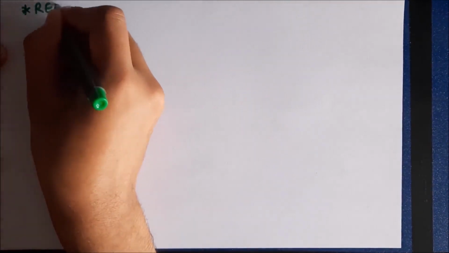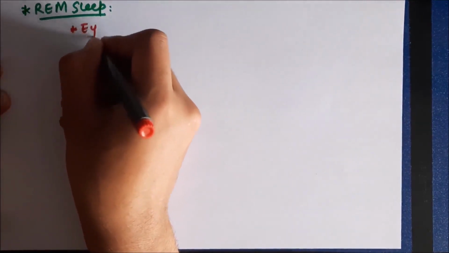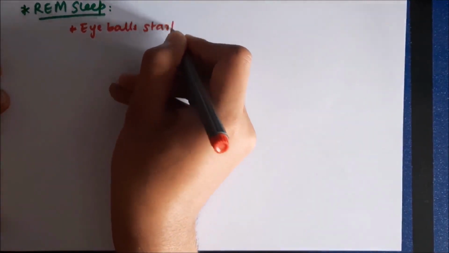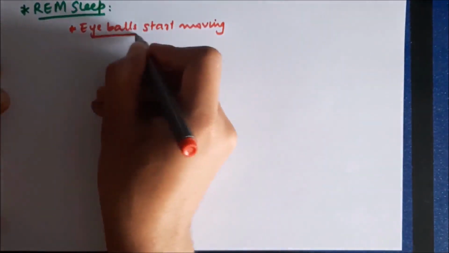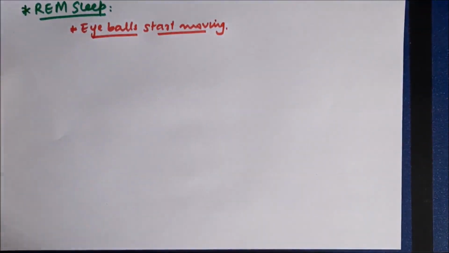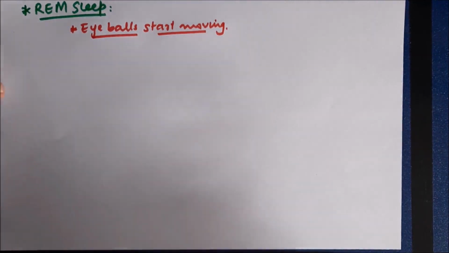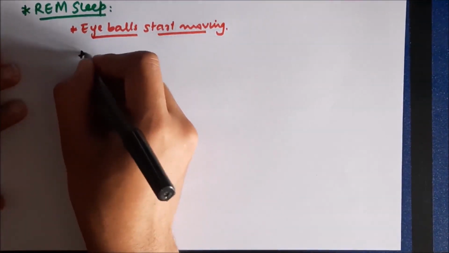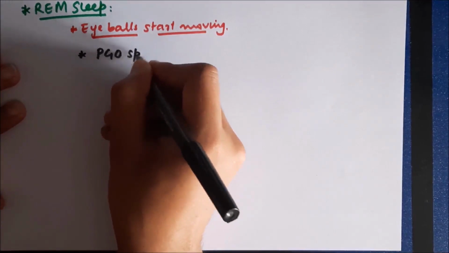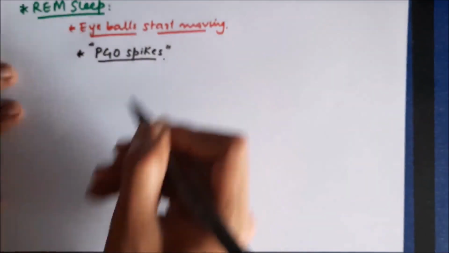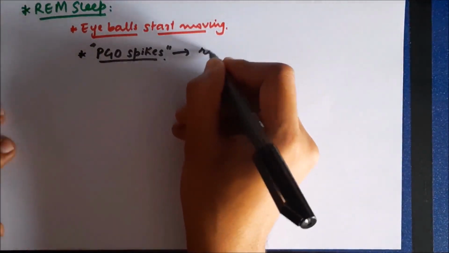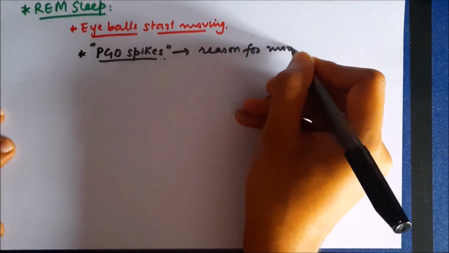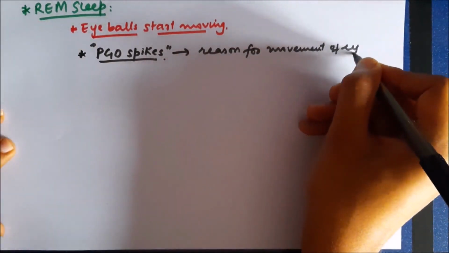Now let us discuss rapid eye movement sleep in detail. REM sleep is called rapid eye movement sleep because during this stage there is rapid movement of eyeballs. This leads us to a very important question: why is there rapid movement of eyeballs? Why do the eyeballs suddenly start moving? The answer is that the eyeballs start moving because of certain action potentials known as PGO spikes. PGO spikes are responsible for the movement of eyeballs, and they are the reason for the movement of eyeballs during REM sleep.